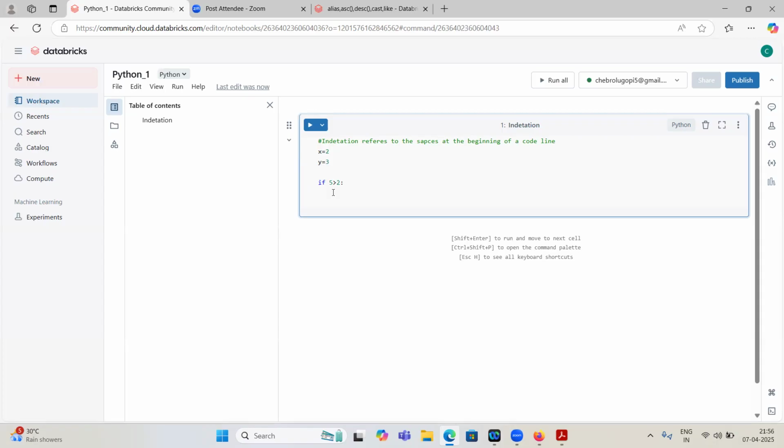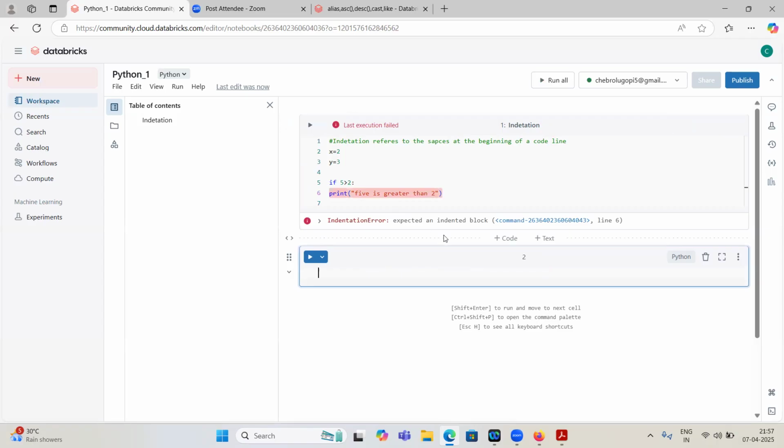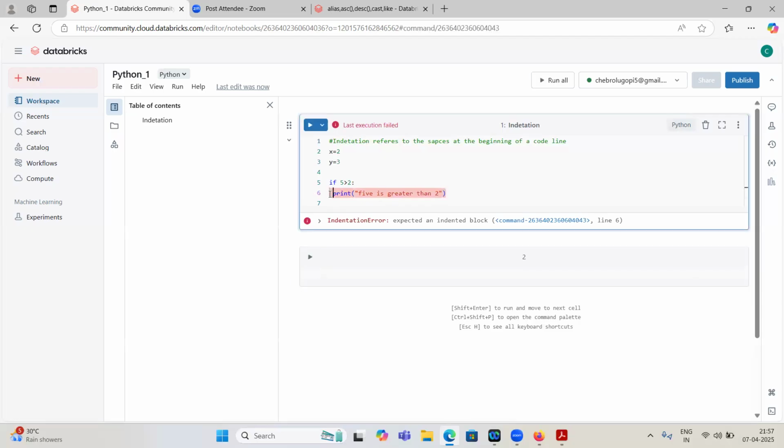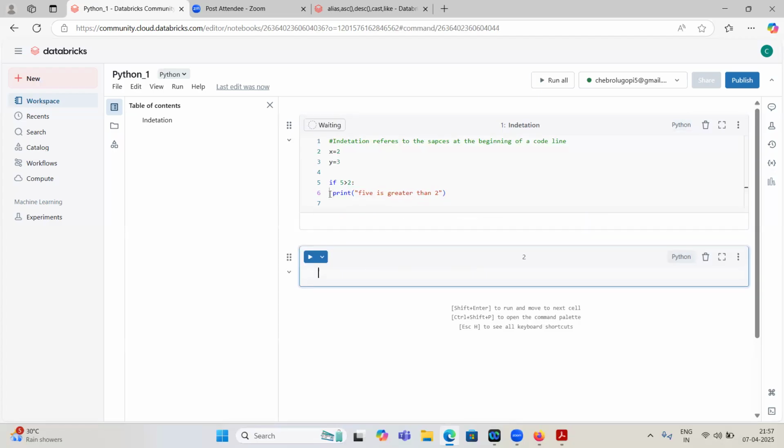Here we have to write print, 5 is greater than 2. If I write it without spaces, it will throw an error, because of indentation error. Indentation error is whenever you deal with control statements, for loops, while loops or functions, we have to give space after these statements. You can give 1 or 2 or 3 or 4 spaces, no problem. I have given only 1 space, and it will still work.